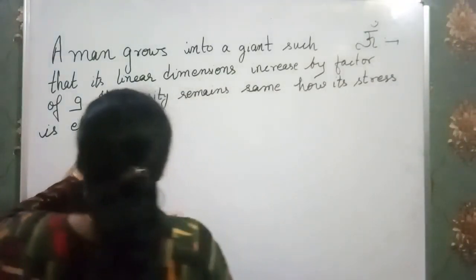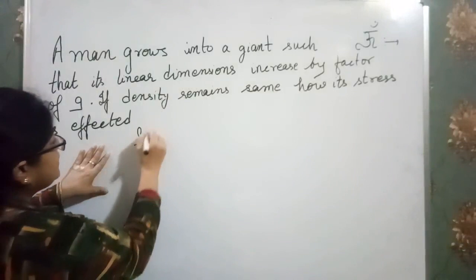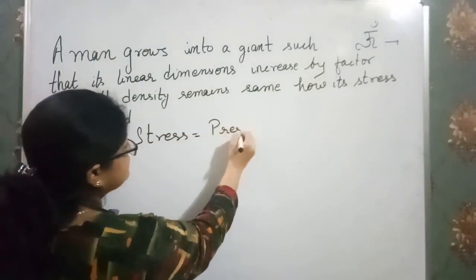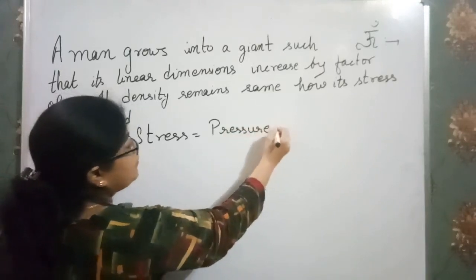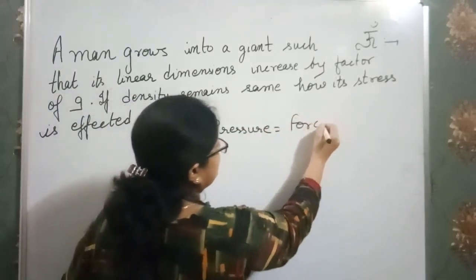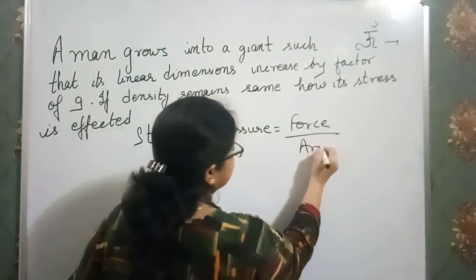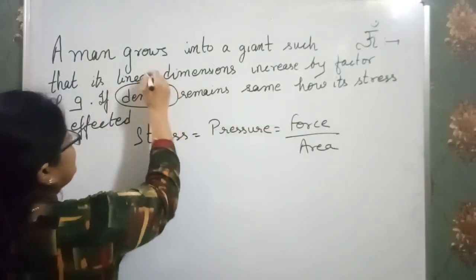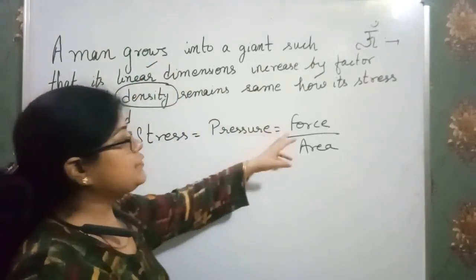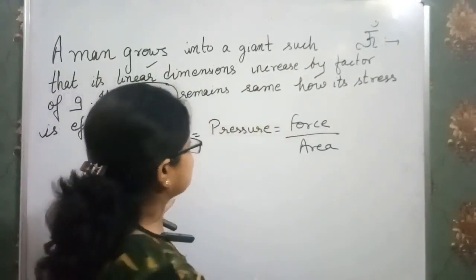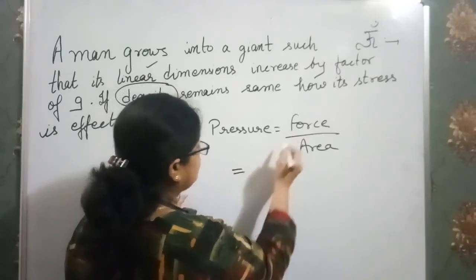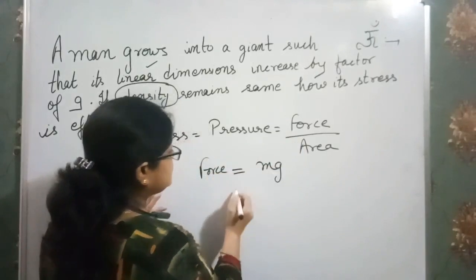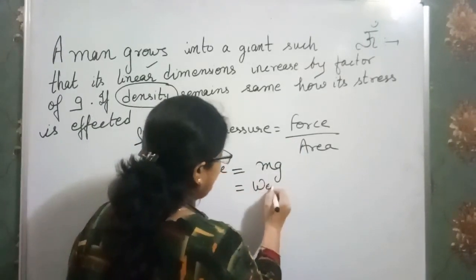Now we have stress. That means it is a type of pressure, and we know pressure is force per unit area. But here we have density and linear dimensions, so I have to relate them with force, density, etc. We know force can also be written as mg. Clear? And mg is nothing but weight.